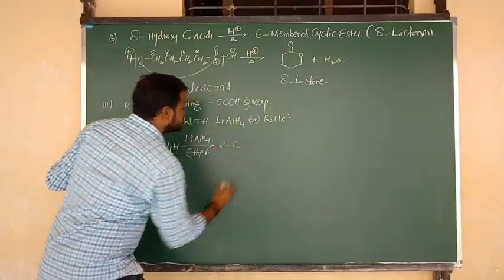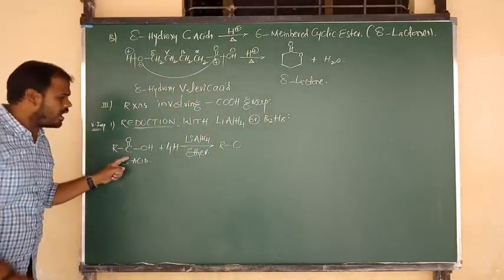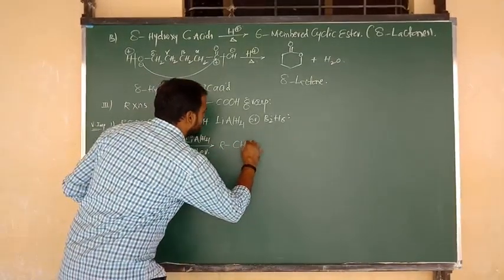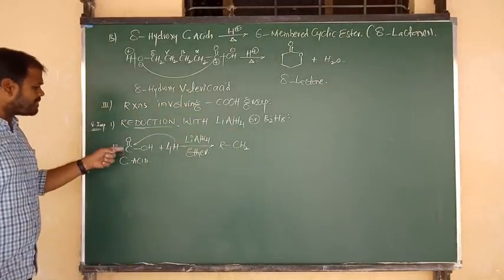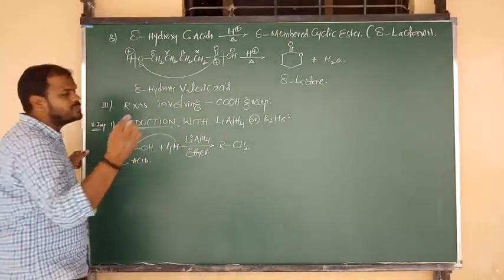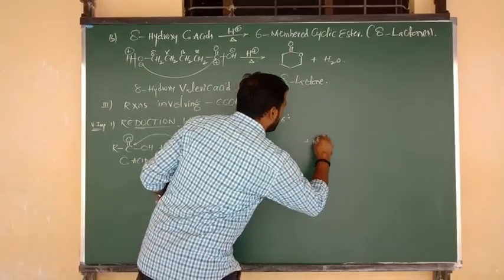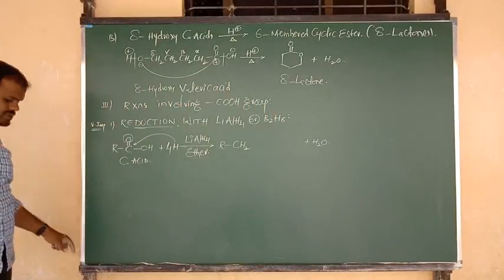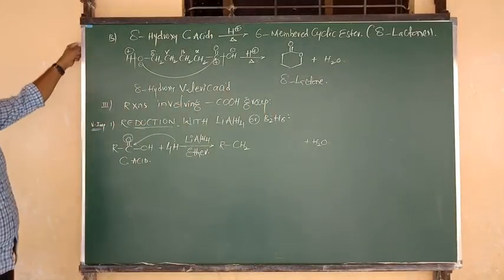Okay, R bonded to C. To that central C, I am going to provide the 2 hydrogen atoms, nothing but CH2. But the carbon contained 1 oxygen atom. That oxygen atom is going to be eliminated in the form of a water molecule. In the form of which molecule? Water molecule. Okay, all of you, right?